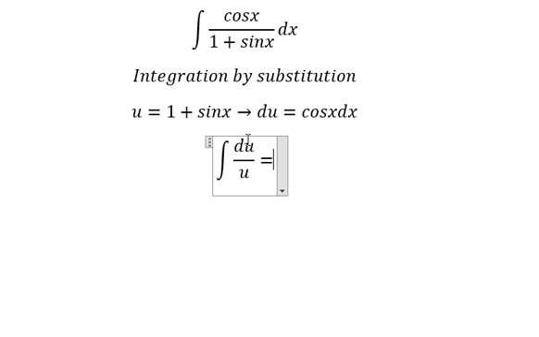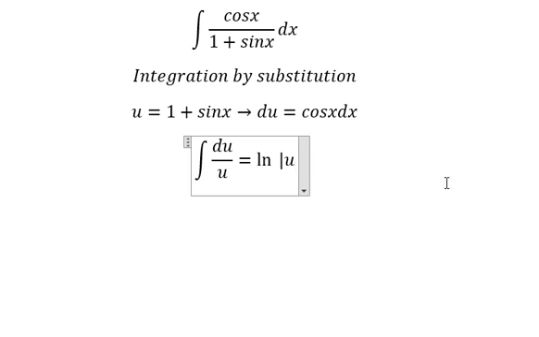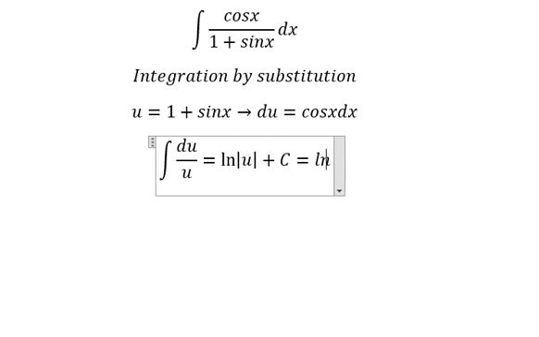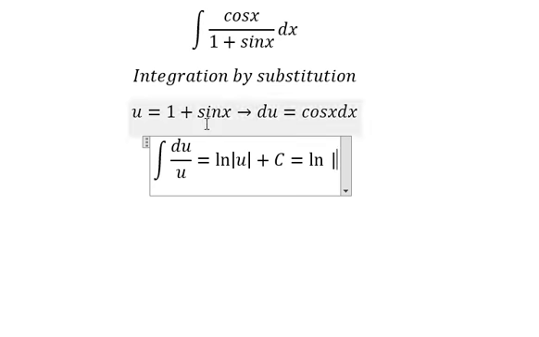The integration of this one, you get ln of the absolute value of u, and we put plus c. Then u, that's this one.